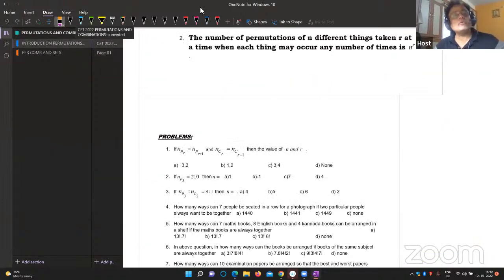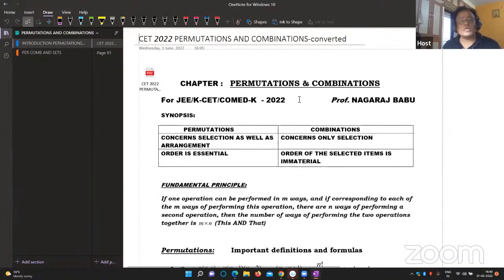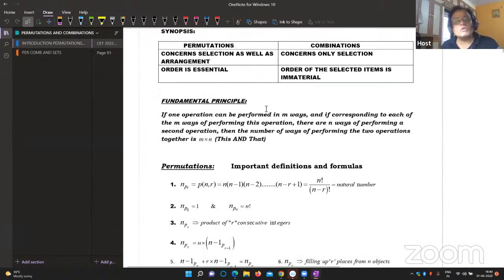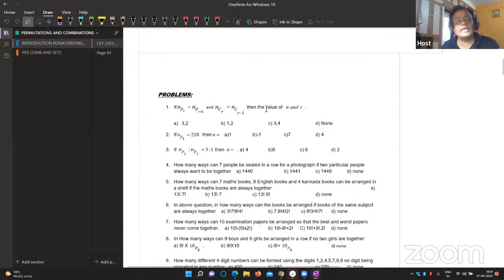Dear students, before starting, this is the material I have designed for you. Observe once clearly. Of course, I'll share it in the group afterwards. This is the complete material. This much only do. Don't do anything else. My suggestion for all of you is that permutations and combinations are memory based and technique based. Now only you prepare, and a little bit of revision is necessary. Easily you can solve 2 or 3 questions in this within the stipulated time. Here, for permutations and combinations, I have already arranged the entire notes.